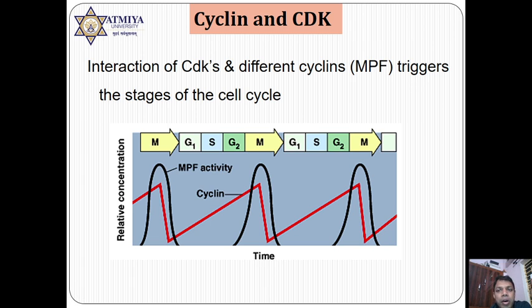Then remember, always in different phases, CDK cyclin activity will be observed, and since cyclin is degraded, CDK activity is also going to be inactivated. Say for example, the first discovered CDK cyclin was MPF, whose role is observed in M phase, where you can see MPF activity will be high, and exactly at the same time cyclin activity is also high. When MPF activity is going to be decreased, cyclin activity is decreased. It means cyclin is acting as a regulator. When cyclin is going to be decreased, MPF activity is also going to be decreased.